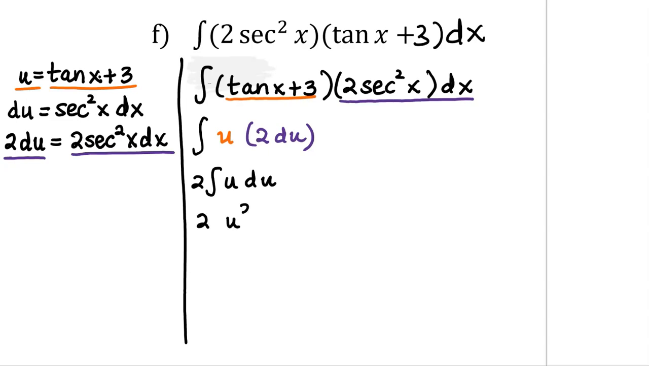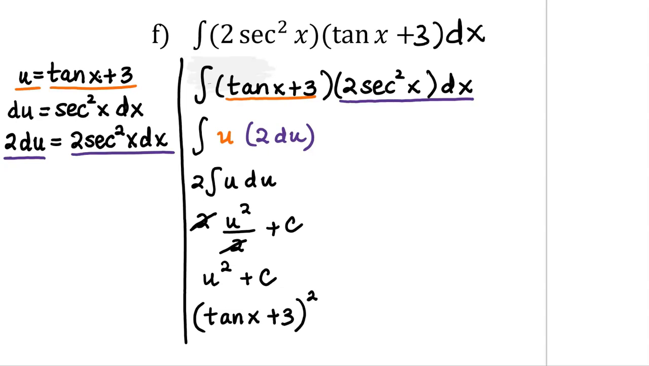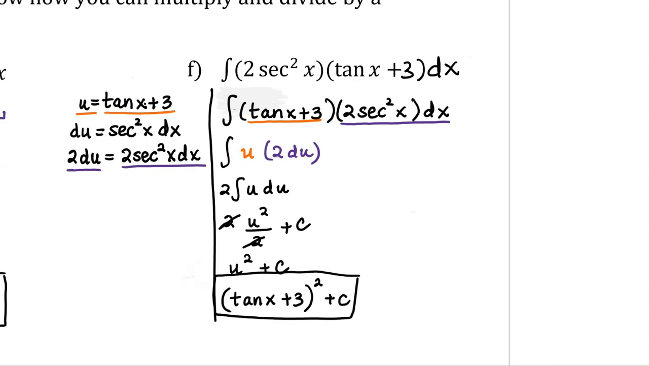which we integrate by increasing our exponent by 1 and dividing by our new exponent, remembering to add our constant of integration. We can simplify this because the 2's cancel, leaving us with simply u squared plus c. And as our final step, we will substitute back in what u was, which was tan x plus 3. It's still squared, and we still have our constant of integration added onto it.